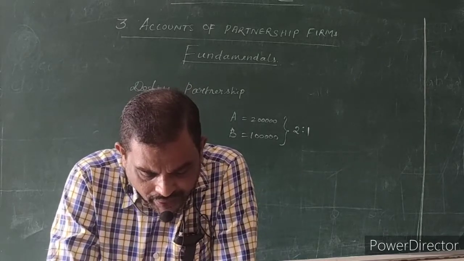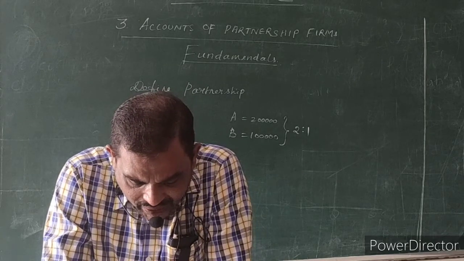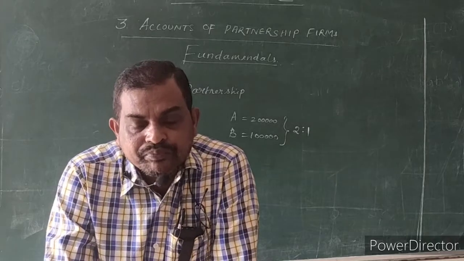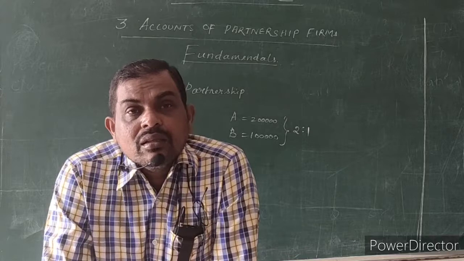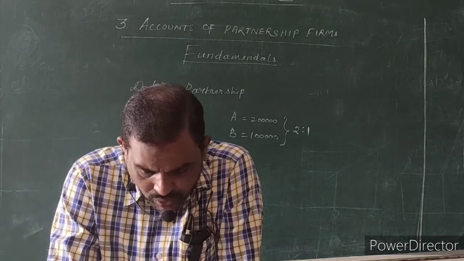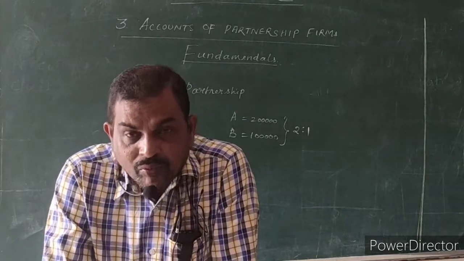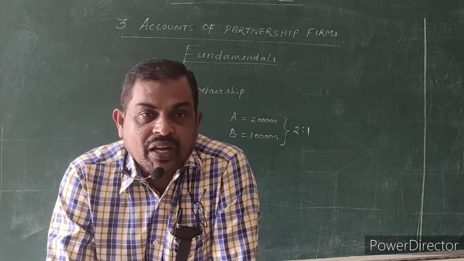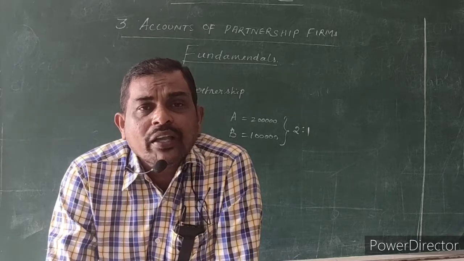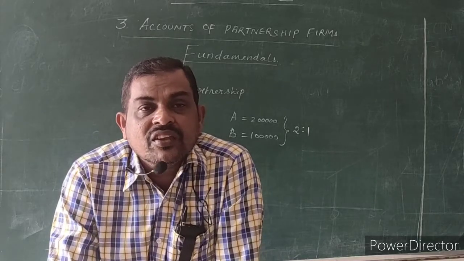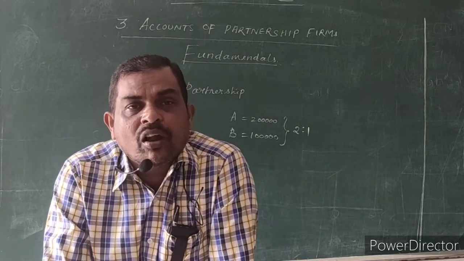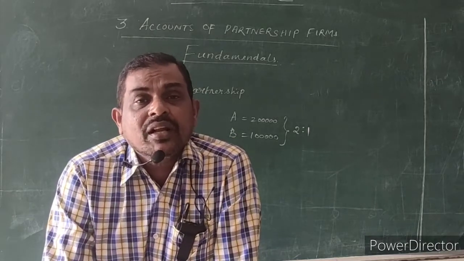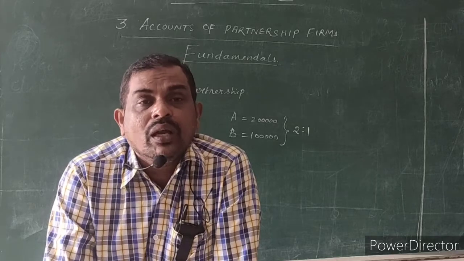Last, A demands the profit to be shared in the capital ratio, but B, C, D did not agree. A has contributed more, but A is claiming a larger profit sharing ratio. Since they are not following the partnership deed, the Act says the profit sharing ratio should be calculated equally.